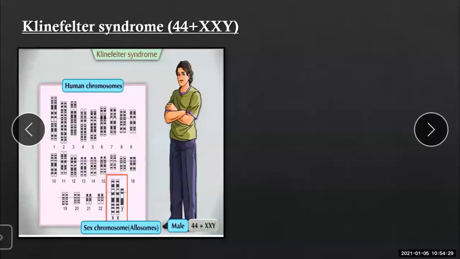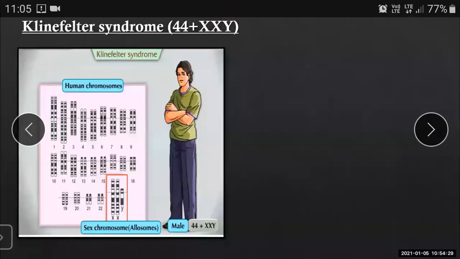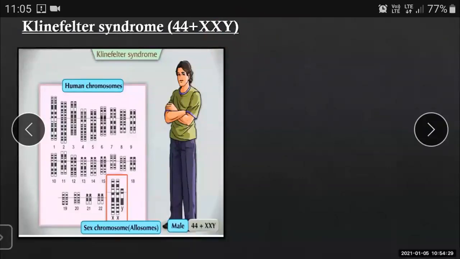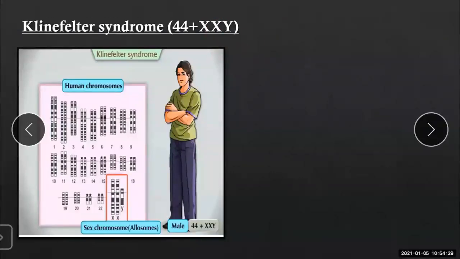So a person suffering from Klinefelter syndrome shows 44 plus XXY. Which characters are more? The female characters will be seen more, because the XX chromosome is present, but with that, there is the presence of a Y chromosome also. This is the structure of the chromosomes present in Klinefelter syndrome.